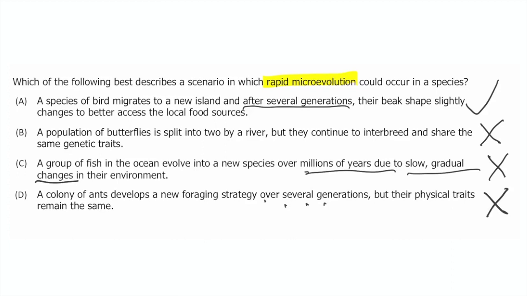And it does say over several generations, which would suggest this is kind of rapid, but everything's staying the same. So we're not seeing a change in the allele frequencies over time. So that tells us that A is the best answer to this question.